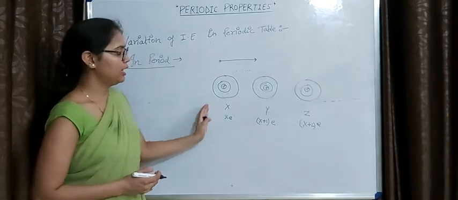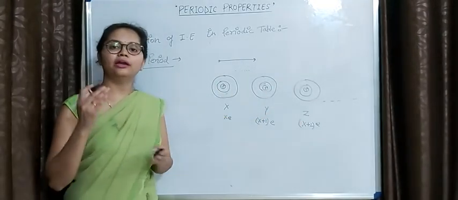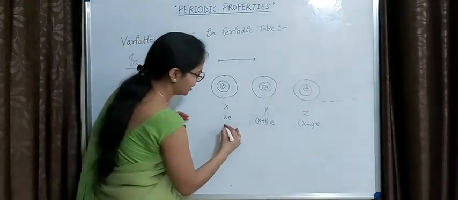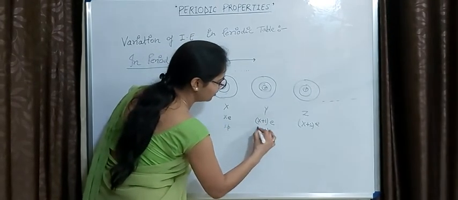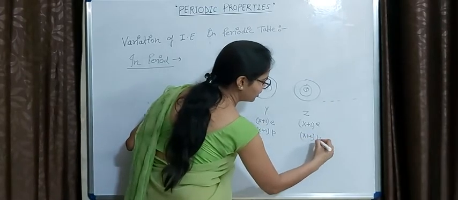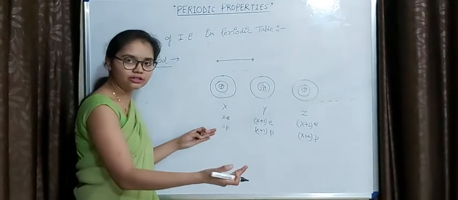So the number of electrons increases, and so the number of protons increases. So again it will have X protons, it will have X plus 1 protons, and it will have X plus 2 protons. So as the number of protons increases, nuclear charge increases, okay.